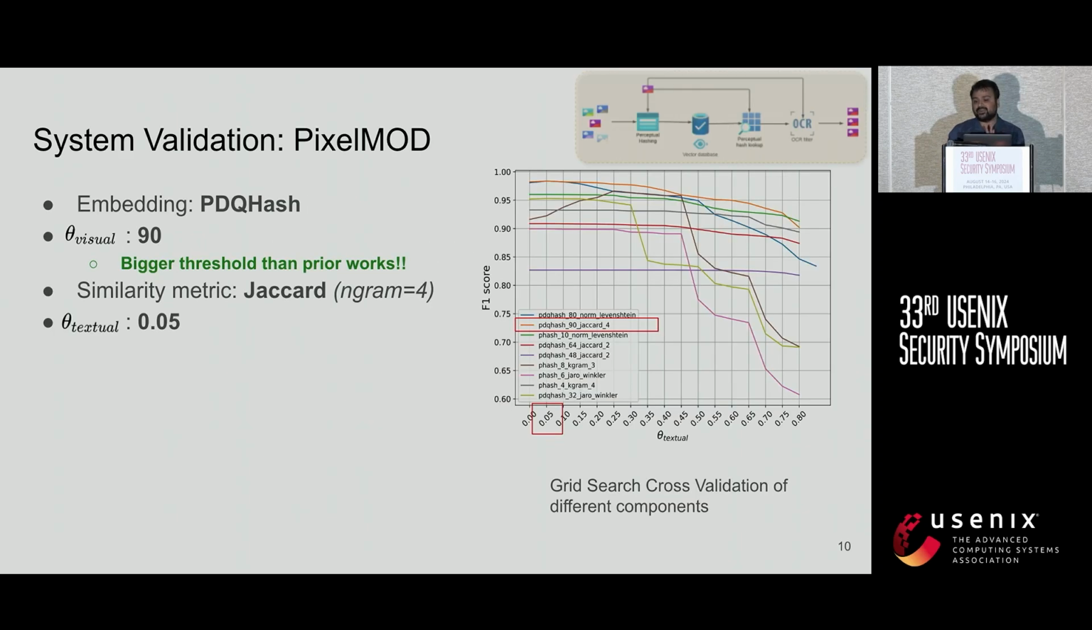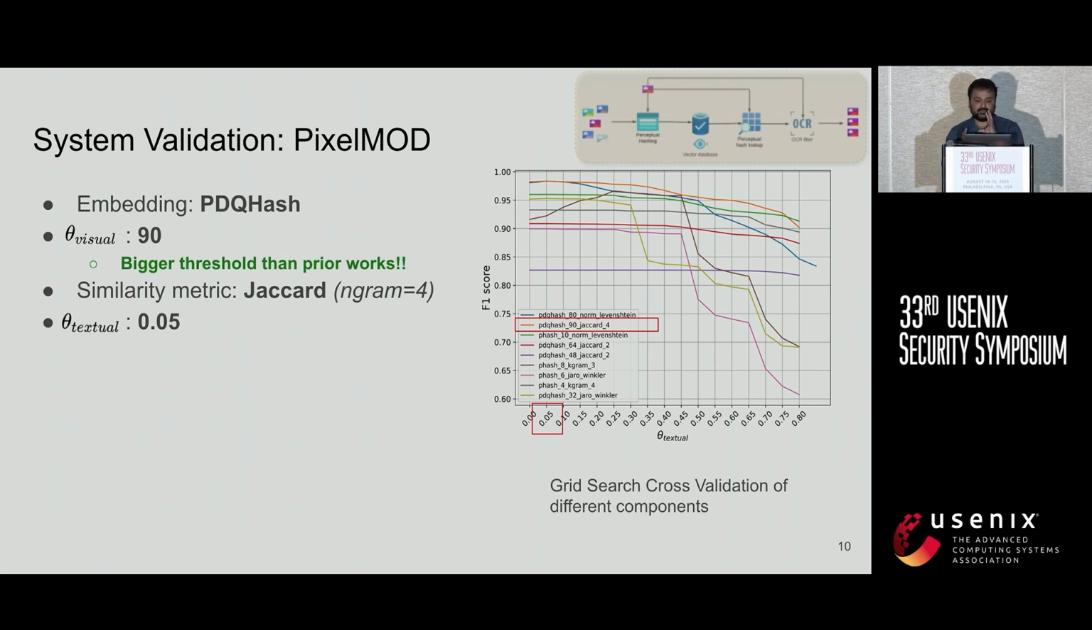The first step was to identify the best components to build PIXELMOD with. On a holdout dataset, we did 5-fold cross-validation and came up with a final configuration that has the best F1 score. We found that PDQ can be used with a visual similarity threshold of 90, which is actually the largest similarity threshold the developers of PDQ themselves recommend for visual similarity matching. We were able to expand this similarity threshold by using the contextual similarity component that we just discussed.